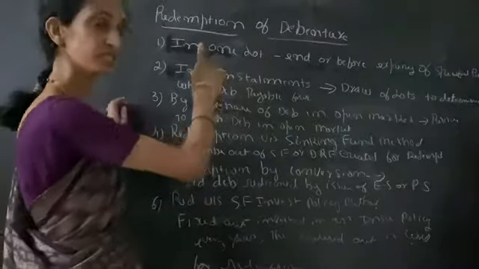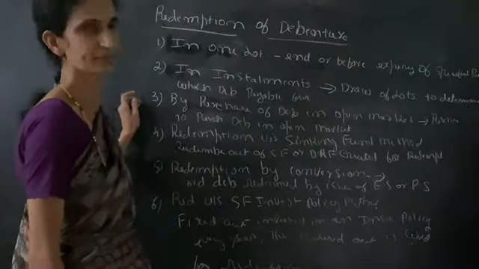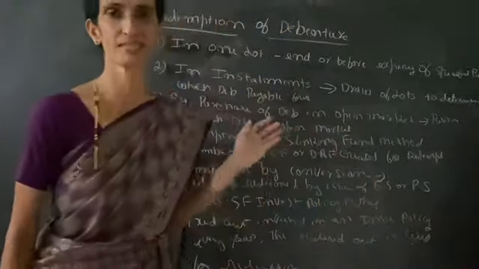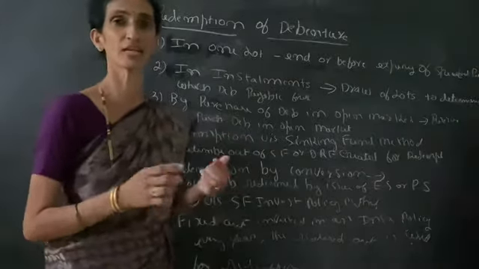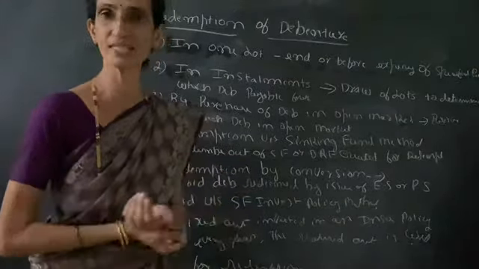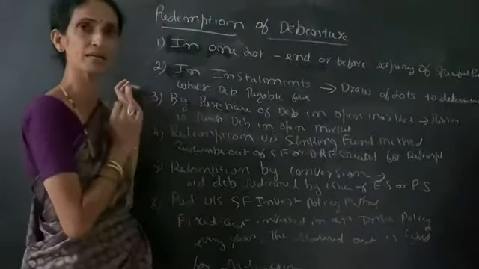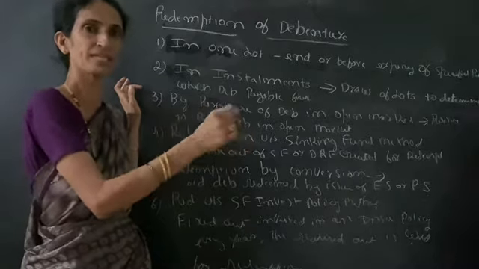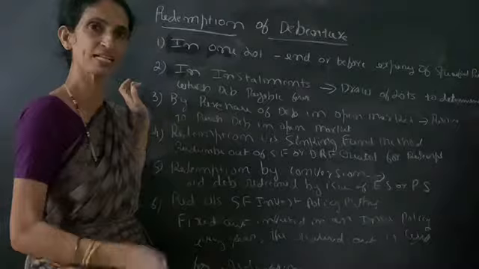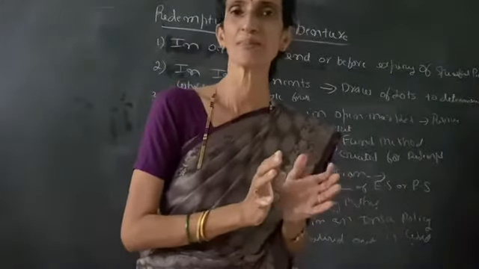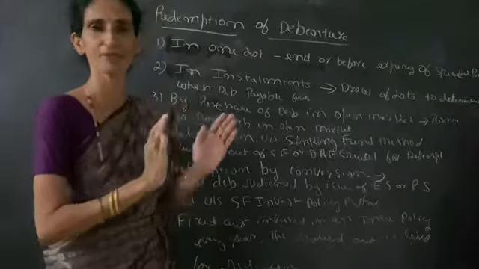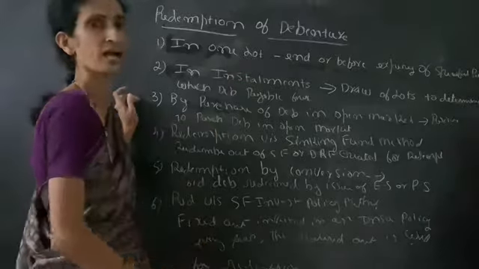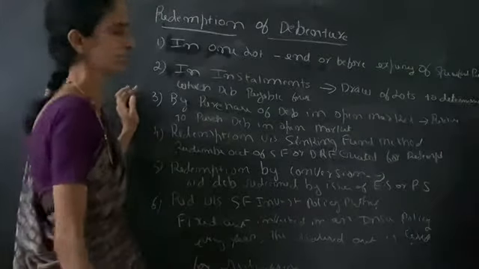Under that, second chapter, Redemption of Debentures. Redemption of debenture means repayment of debentures. So the company will repay the debentures. How can it redeem the debentures? On the expiry of a fixed period of time, it can repay the debenture. For that purpose, it can take a policy or keep some money in a sinking fund and repay it. So the various ways how the debentures can be redeemed are like this.